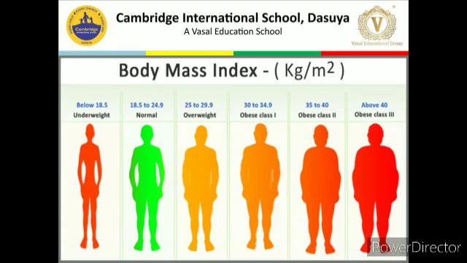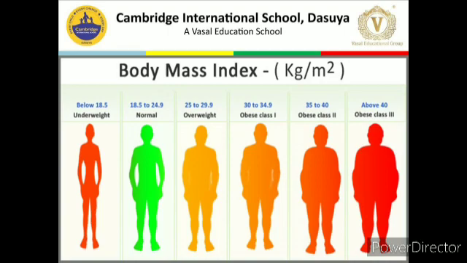Next is overweight. How can we say you are overweight, or any person is overweight? Applying the formula, if the calculation is 25 and above, 25 to 29.9, then we can say the person is overweight.